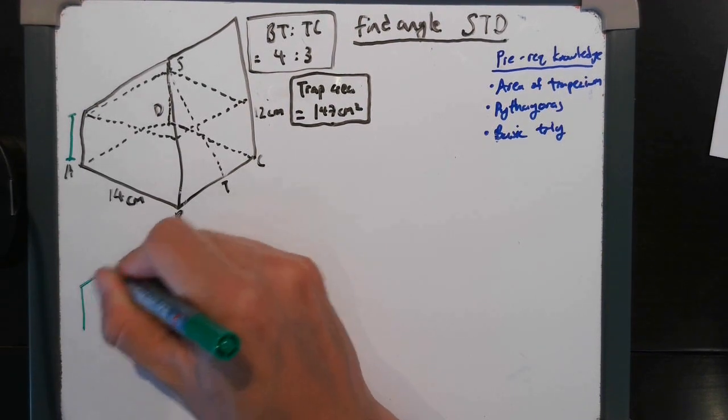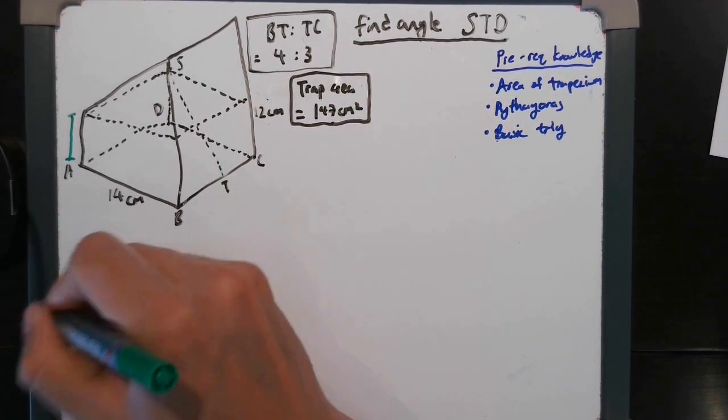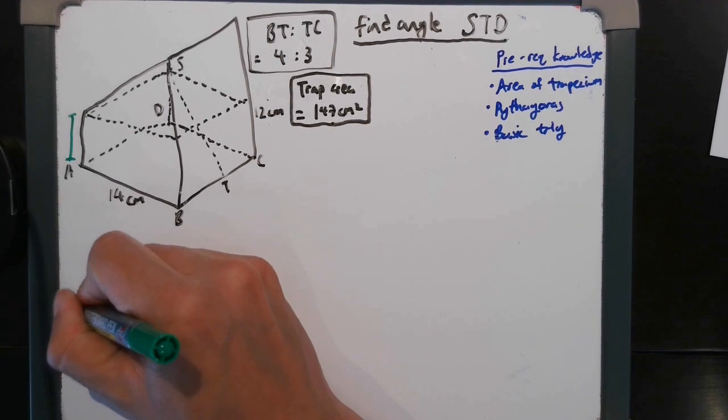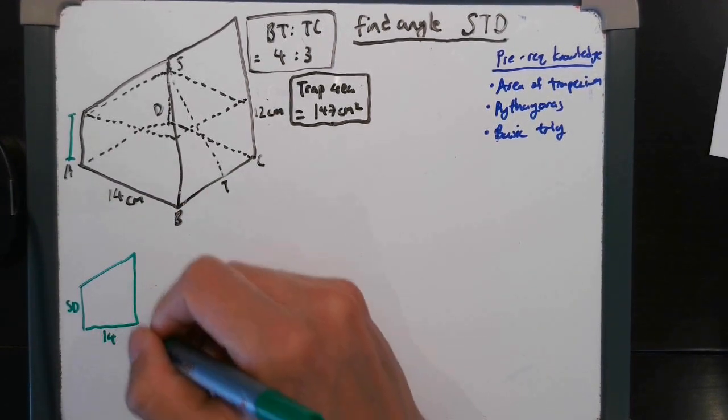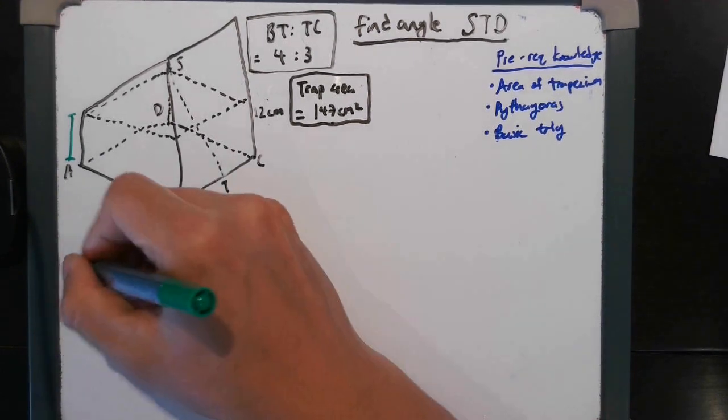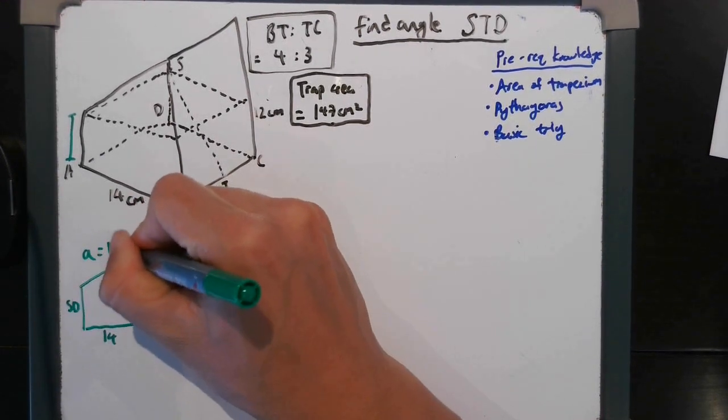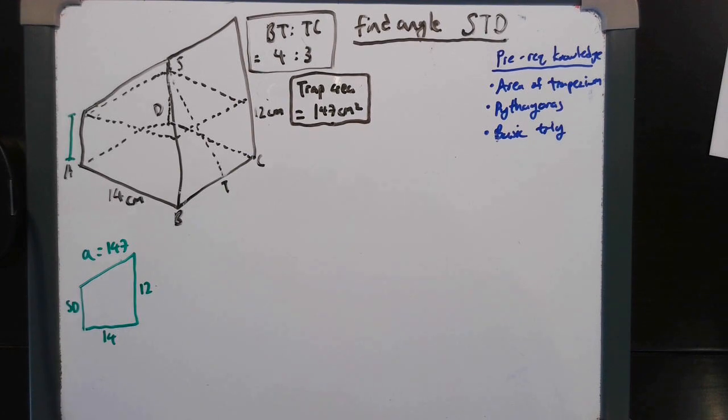So we've got this unknown. Let's just call it SD. So SD here, and we've got 14 here and 12 here, and the area is 147. So with this, we can actually find SD.